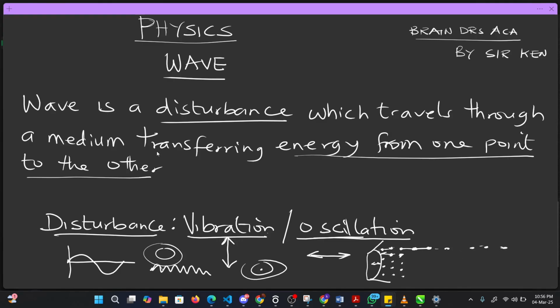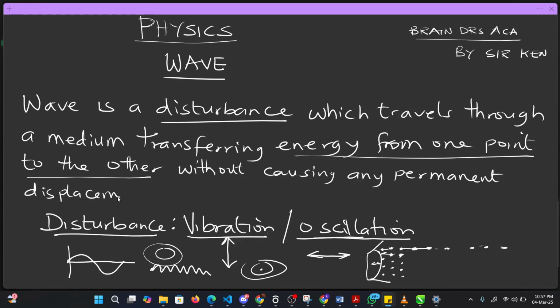That's it. Now they say that this travels through a medium. It has traveled through this medium, transferring energy from one point to another without causing any permanent displacement of the medium. And what does that mean?